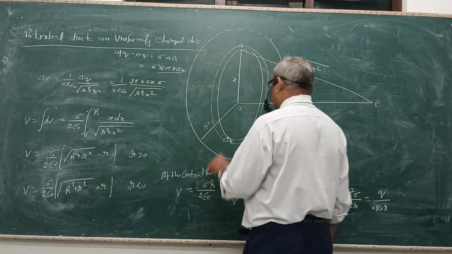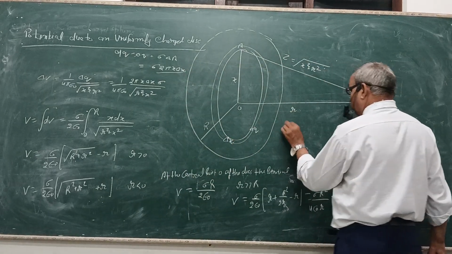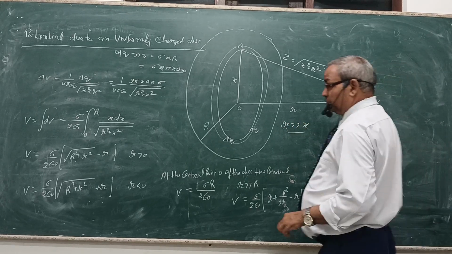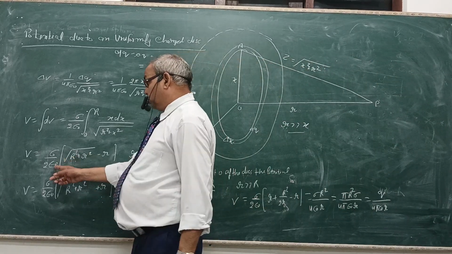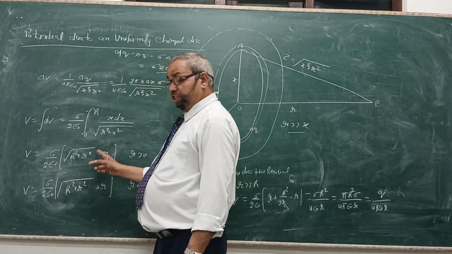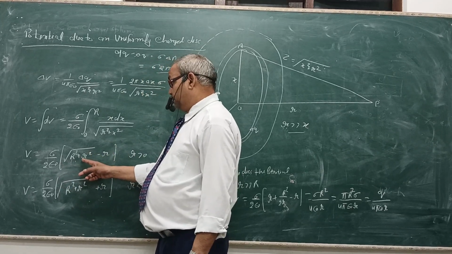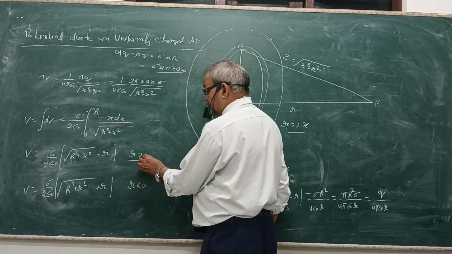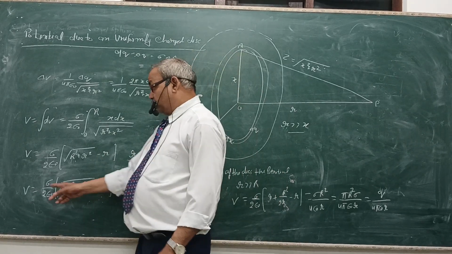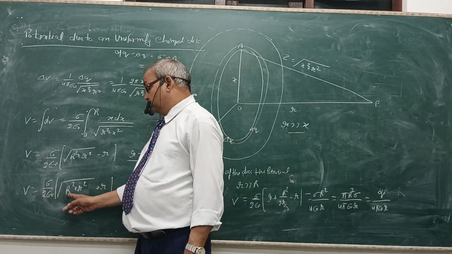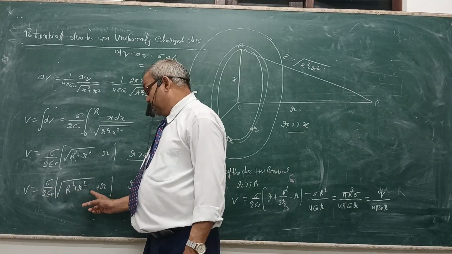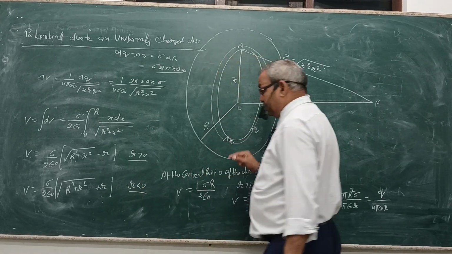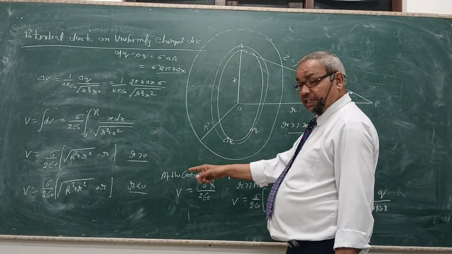For the outer region of radius r greater than x, we find that the potential is sigma upon 2 epsilon naught into root r square plus x square minus r. This is the value for the interior point.